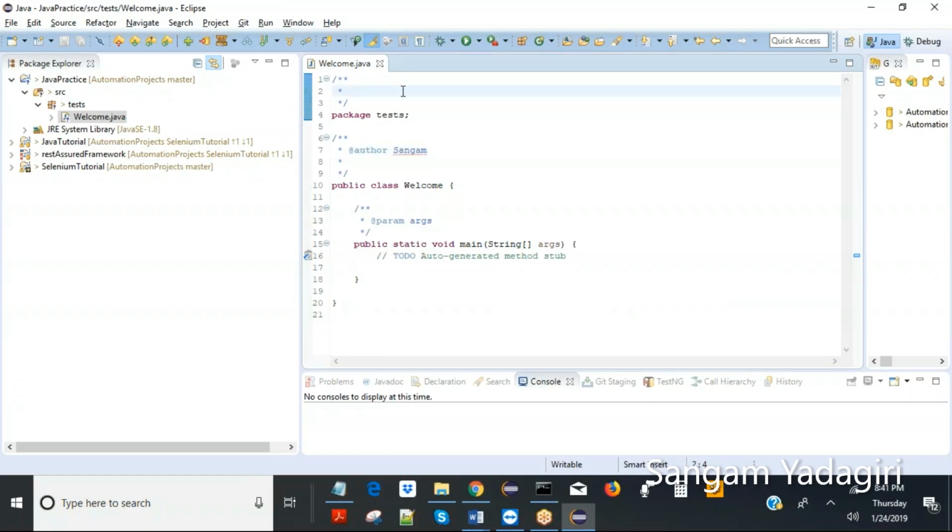At the top level you can add anything, and this means a commented line. Whatever you put inside this slash star and star slash will not be executed because it is non-executable and called comments.